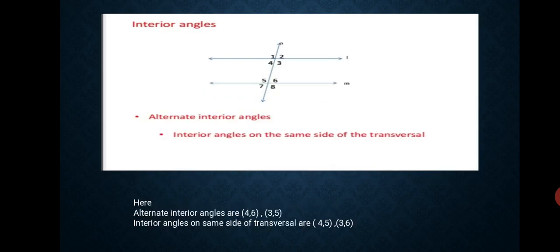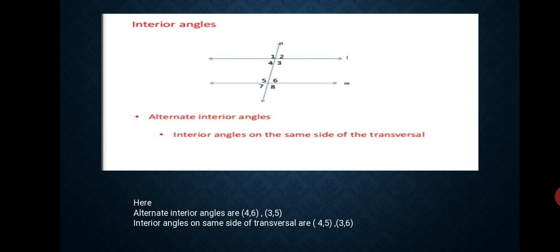The second type is interior angle. Interior angles mean the angles inside the two parallel lines, between these two lines. So we observe here 4, 3, 5, 6 are interior angles. In interior angles we also have two categories. One is alternate interior angles and the other is interior angles on the same side of the transversal. Alternate interior angles: see, 4 and 6, both are interior and both are alternate.